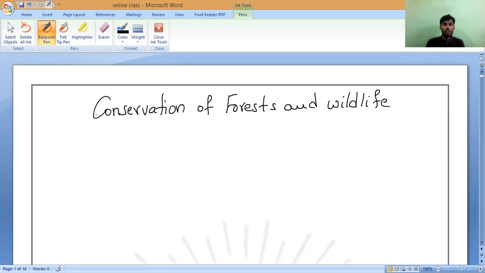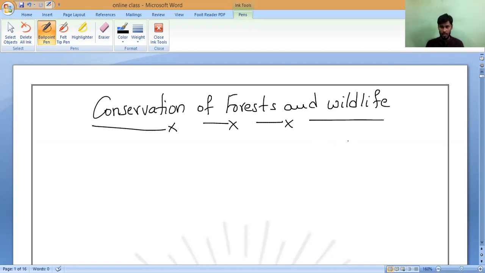So in last class we have studied what is deforestation and what are the causes of deforestation. Is it yes or no? Yes. We also studied six consequences. If we are doing deforestation, what kind of effect is going to happen to us? What kind of loss are we going to face? That is all we studied in the last class.